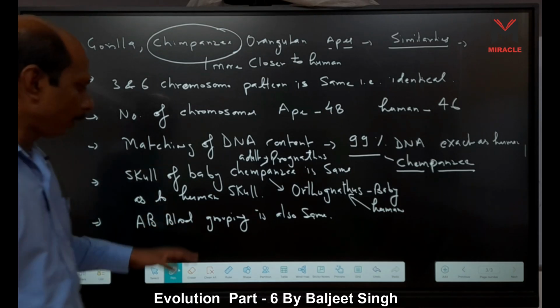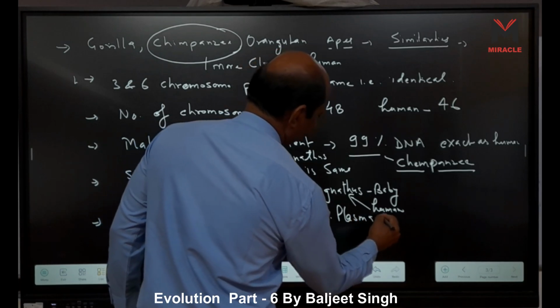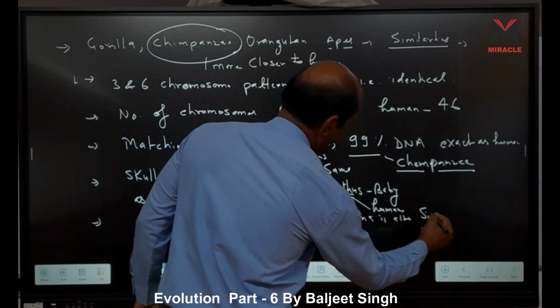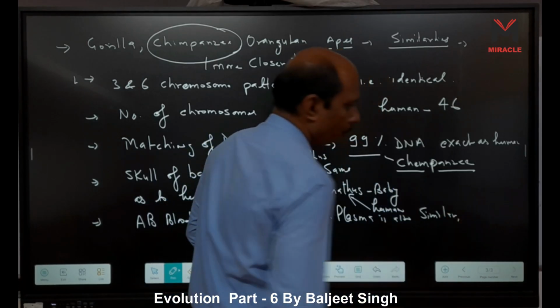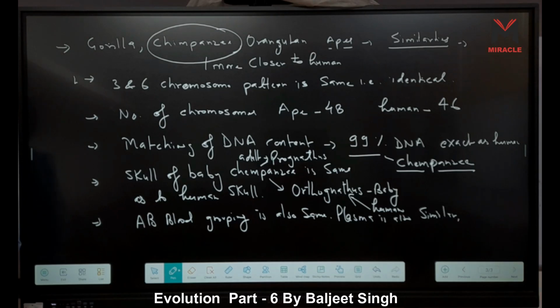Not only AB blood grouping, we can say blood plasma is also similar in human and in apes, right?